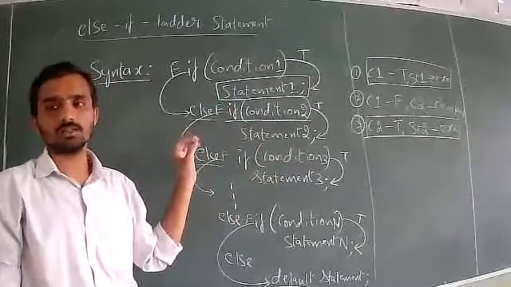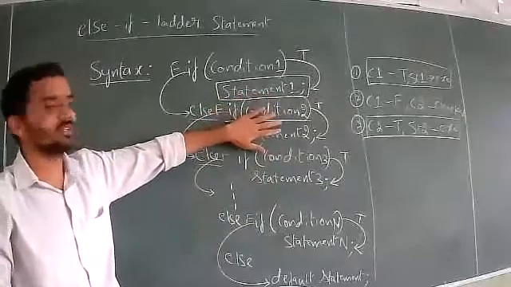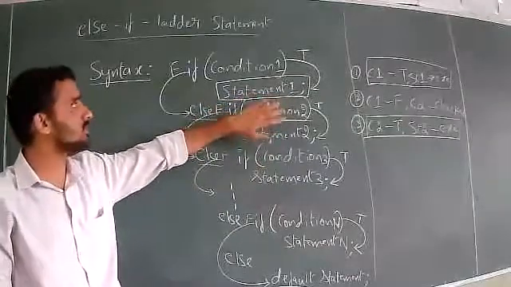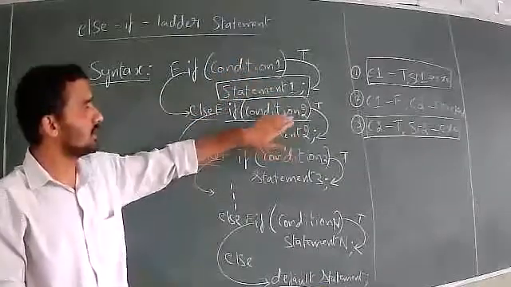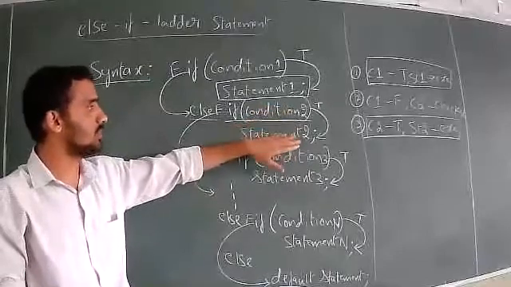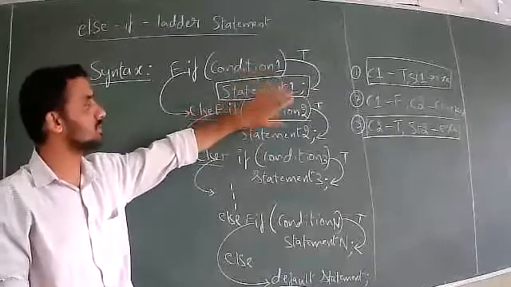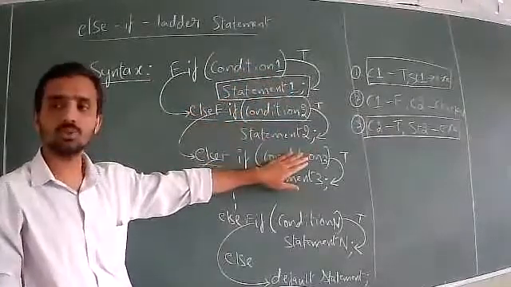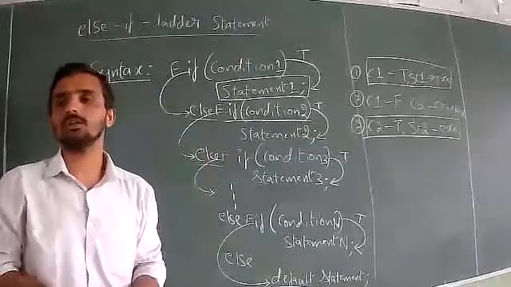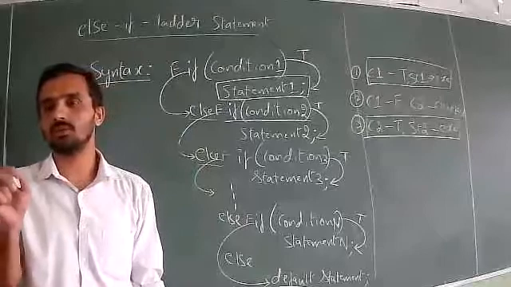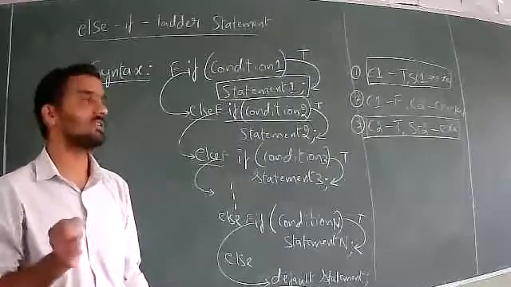Okay. And in this case, one more important point you have to remember is, if you tell condition 2 and statement 2 are executed, means 100% condition 1 is false, statement 1 is not executed. If you tell condition 3 is true, statement 3 is executed, means above conditions will be false. Whichever condition you tell is true and the statement immediately following that condition is executed, means above conditions will be false. Then only it can reach that condition, otherwise it will not reach.